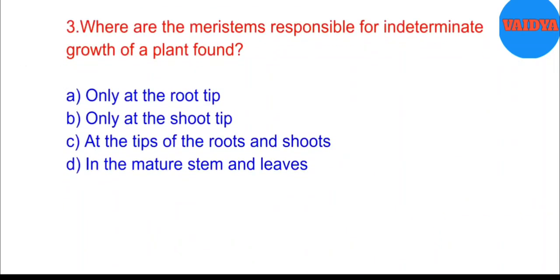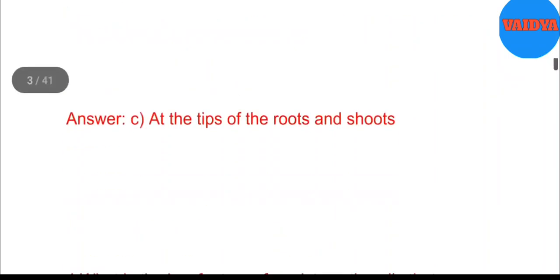3. Where are the meristems responsible for indeterminate growth of a plant found? A. Only at the root tip. B. Only at the shoot tip. C. At the tips of the roots and shoots. D. In the mature stem and leaves. Answer. C. At the tips of the roots and shoots.